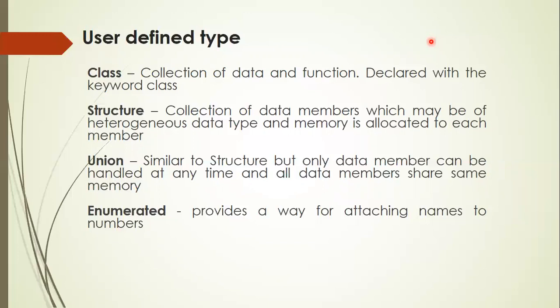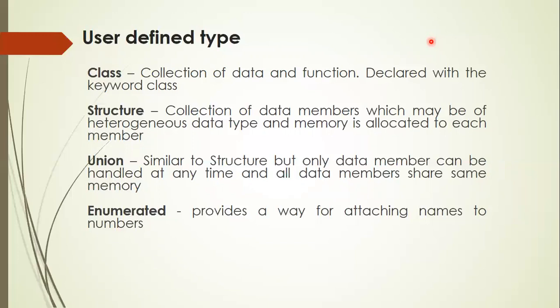Whereas in the case of union, since all the members share the same allocated memory, only one member is accessible at any time. The concept of structure and union you studied already in your C programming. The same concept is applicable for C++ also. There is no change in the concept of structures and union in both C and C++.